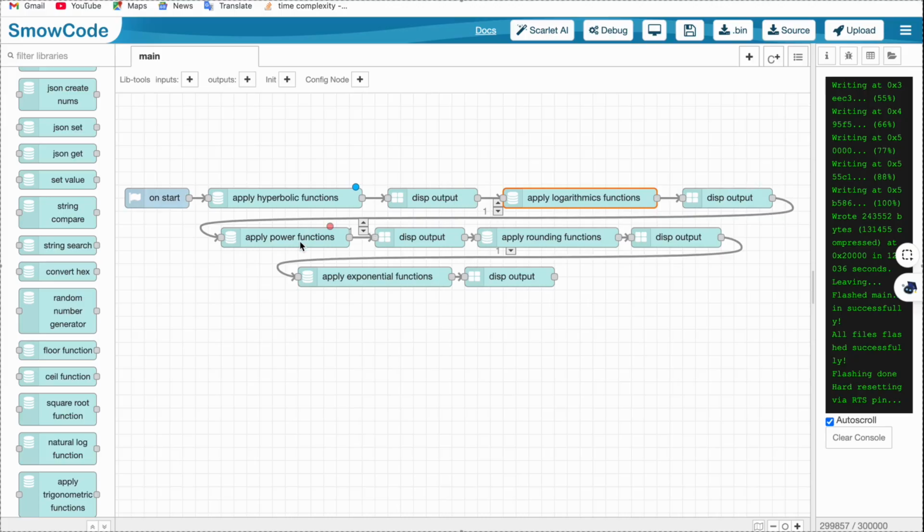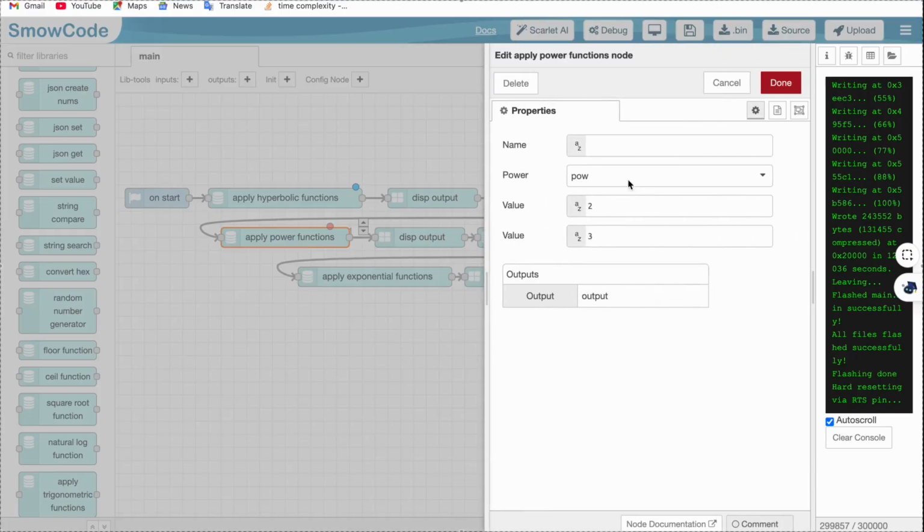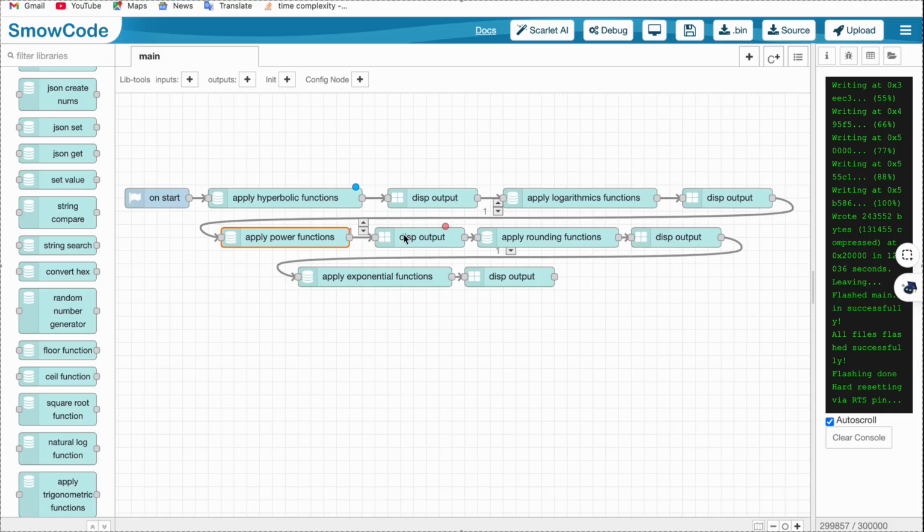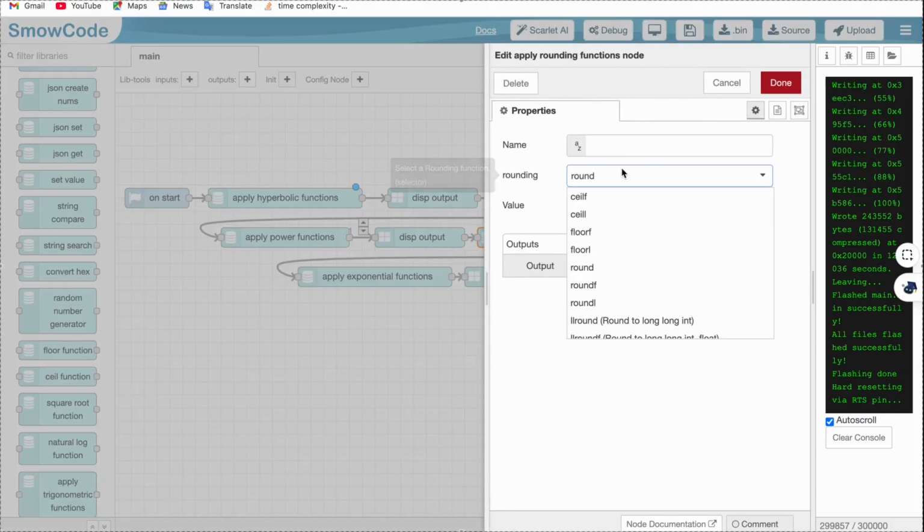So the next is the power function. The power function is basically going to give you 2 to the power 3. The upper parameter is going to be the base and the next is going to be the value of the power. So this is going to give you 8, and I have displayed that as well. Then there is the rounding function, which is the basic round.